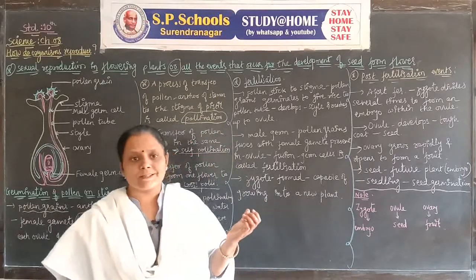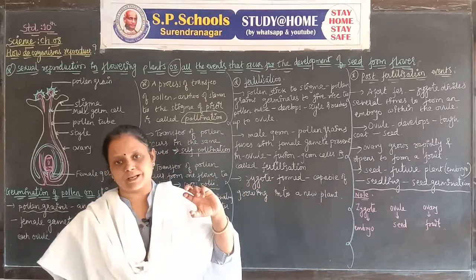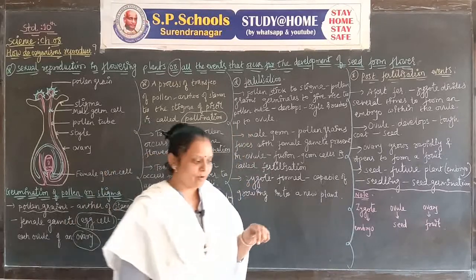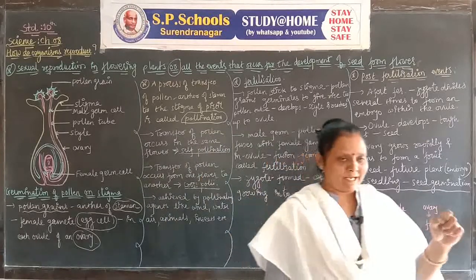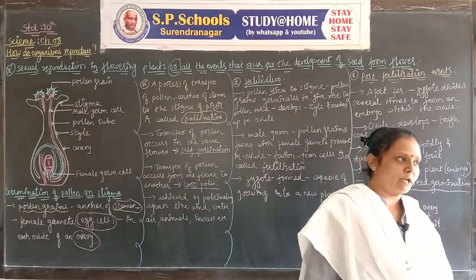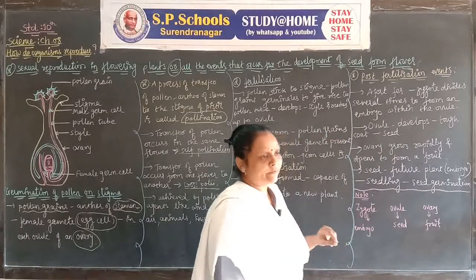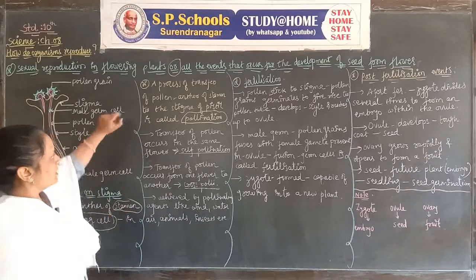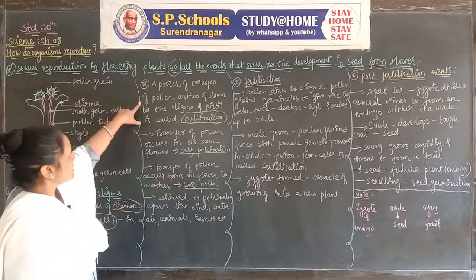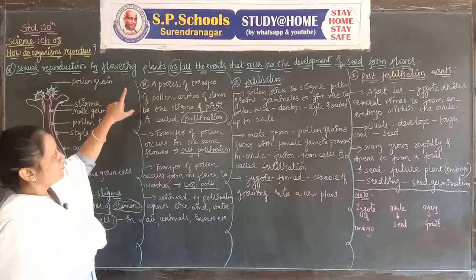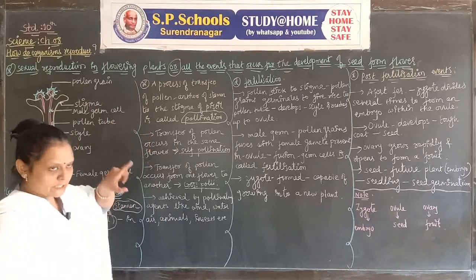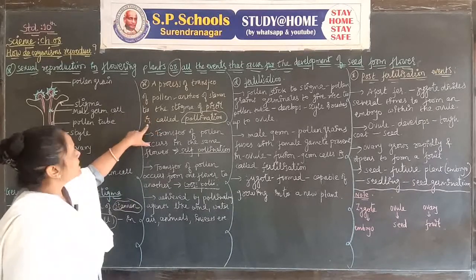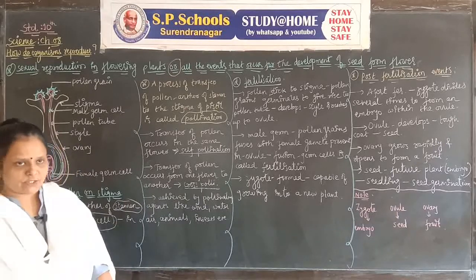So what about the other? The pollen grains of other flowers can come in contact with the flower, and this will be called pollination. In the same flower it doesn't matter. So what is pollination? The process of transfer of pollen from the anther of the stamen to the stigma of the pistil is called pollination.